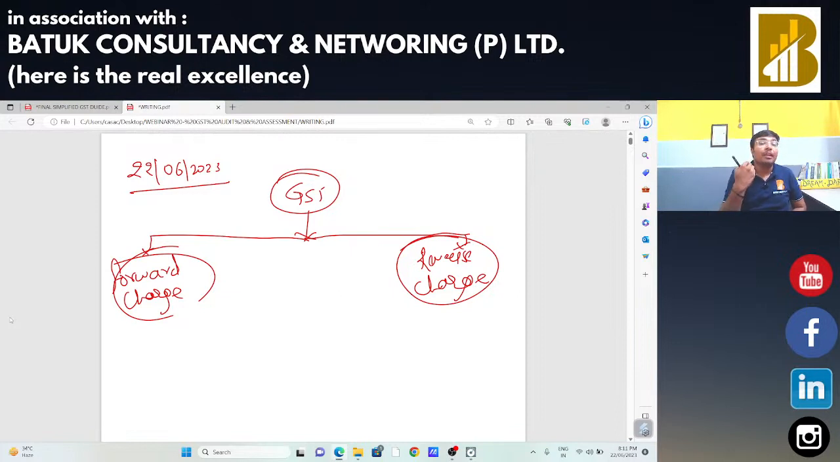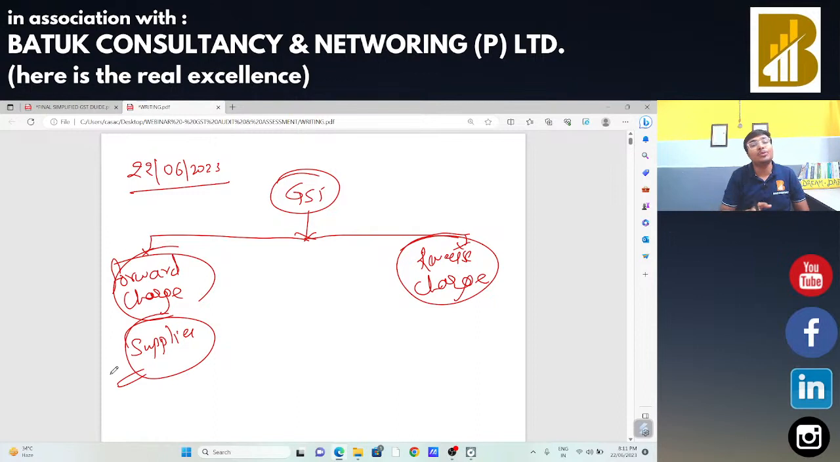Sir, in case of forward charge, if I am a supplier and I am going to make a particular supply, suppose I am selling my services, in that case, if I as a supplier am going to make the supply and I am paying the tax, that means if the supplier is going to make the payment of tax, in that case we are saying that tax is paid as a forward charge, because the supplier is going to make the payment of tax. So whenever there is a payment of tax by the supplier, we can say that the tax is payable under forward charge.